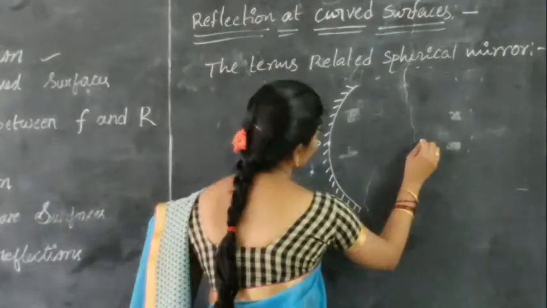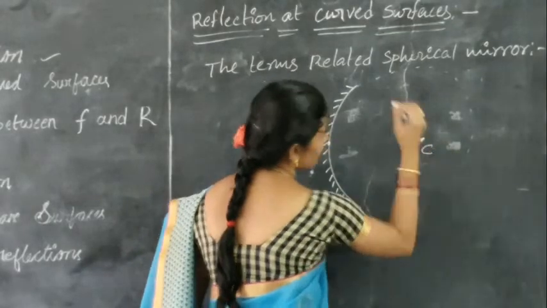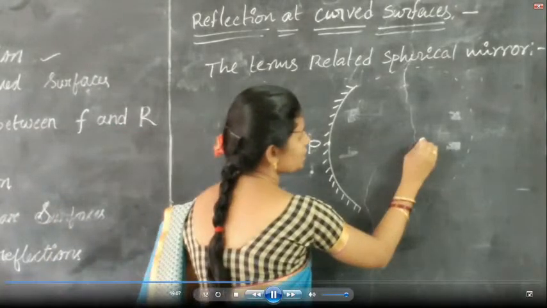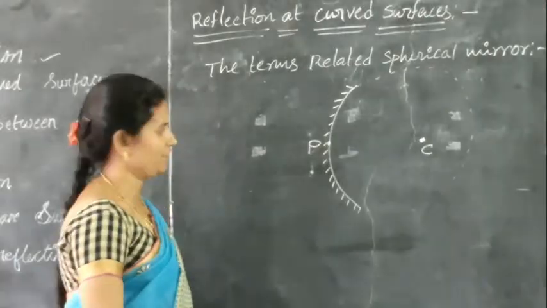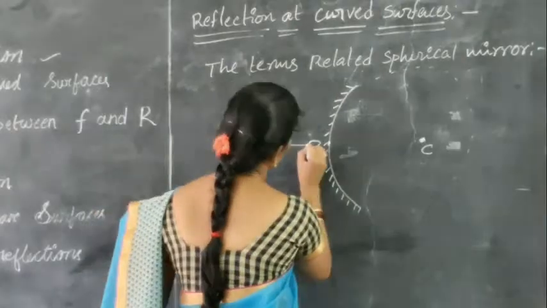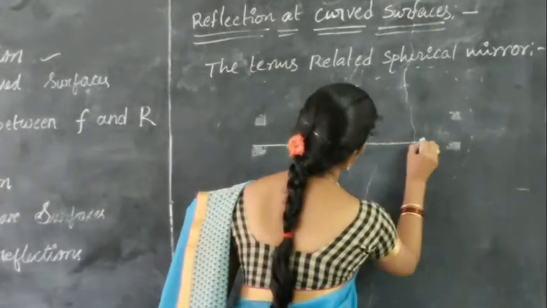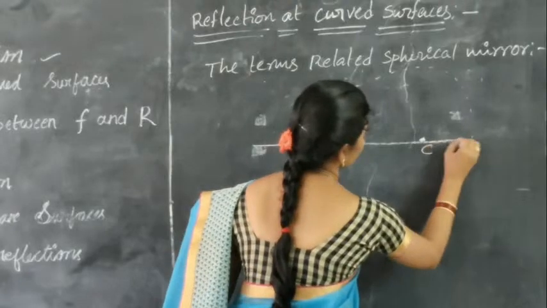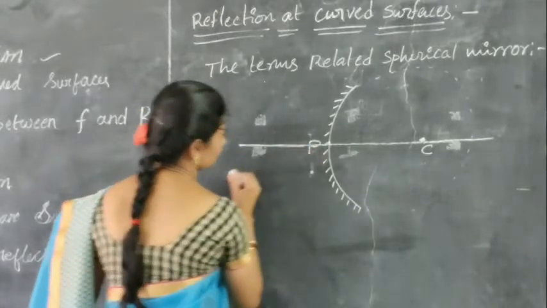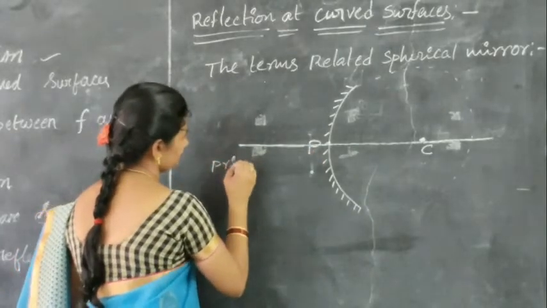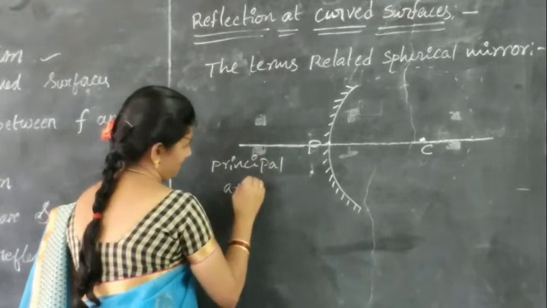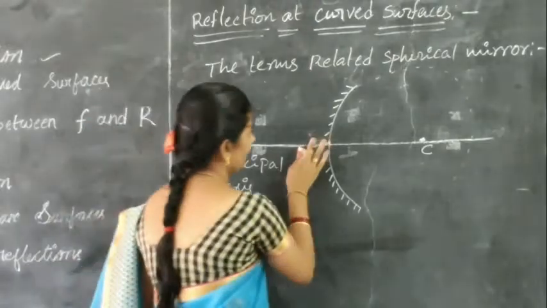The geometric center of the sphere is known as the center of curvature. The imaginary line passing through the pole and the center of curvature is known as the principal axis.